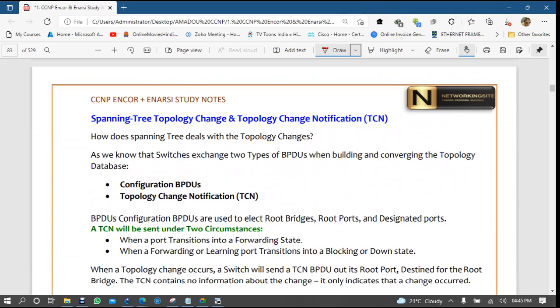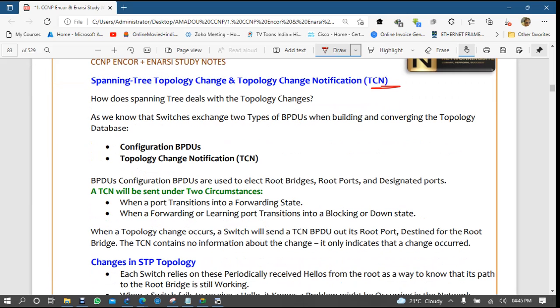STP topology changes: TCN. Let's see what TCN is doing. There are two types of BPDU: one is the configuration BPDU and the other is the topology change notification BPDU. TCN will send a topology change notification when there is a change.